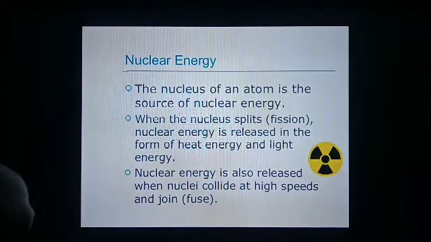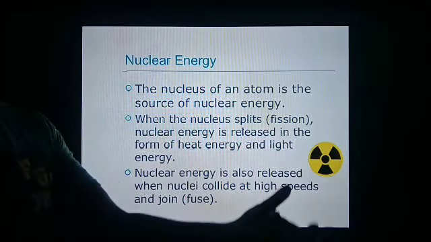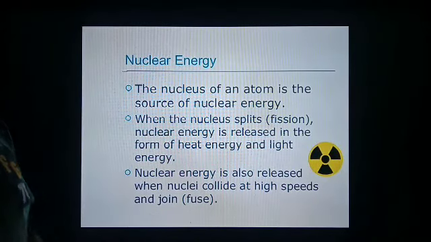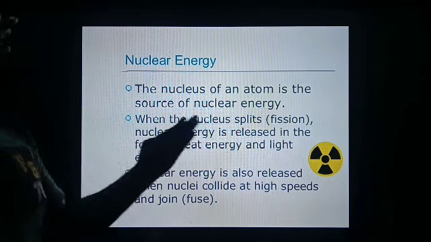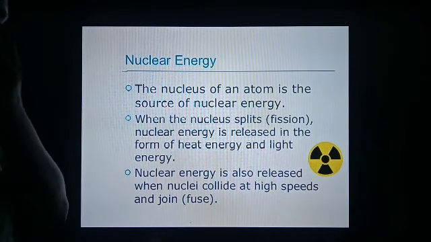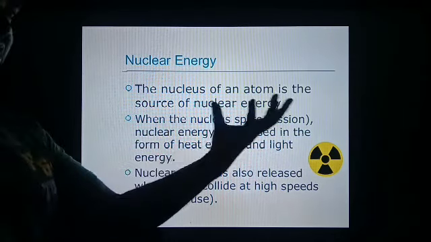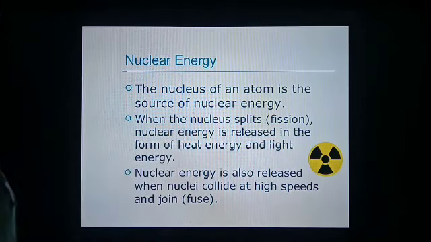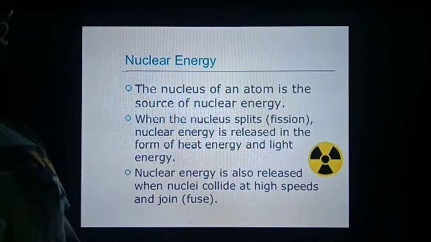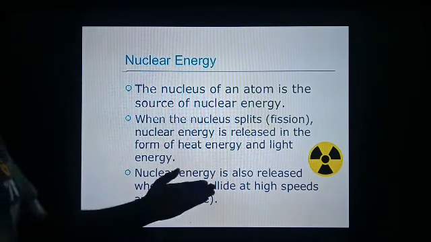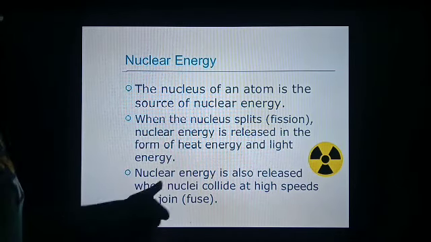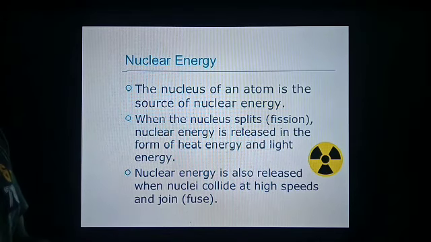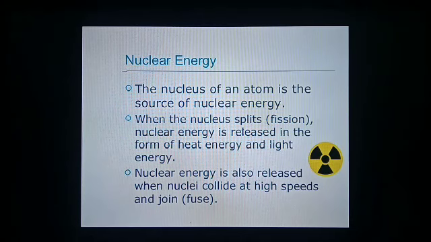Next is nuclear energy. The energy possessed by the nucleus of an atom is known as nuclear energy. The nucleus of an atom is the source of nuclear energy. When the nucleus splits into two or more parts, which is also known as fission, nuclear energy is released. Nuclear energy is also released when nuclei collide, meaning when two lighter nuclei combine with each other, they also liberate energy.